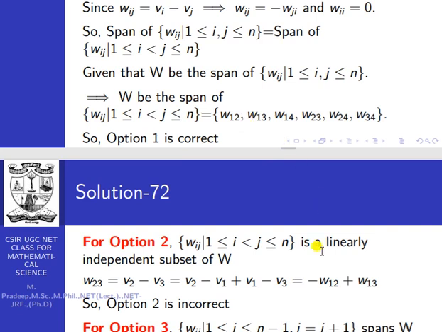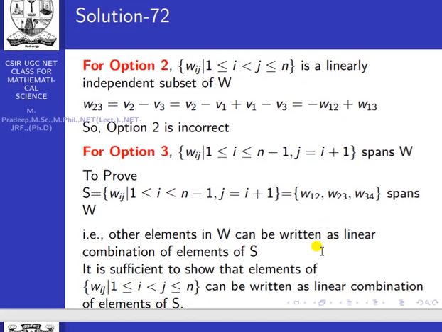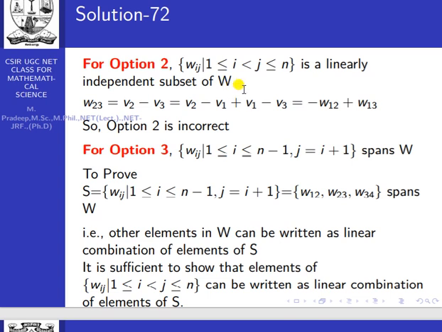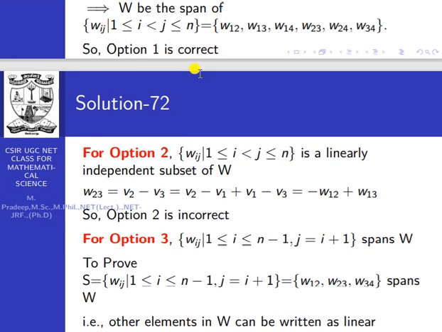The next one, option 2. What is option 2? This set is linearly independent. Is it true? This set contains only 6 elements: W12, W13, W14, W23, W24, W34. Suppose this set is linearly independent.